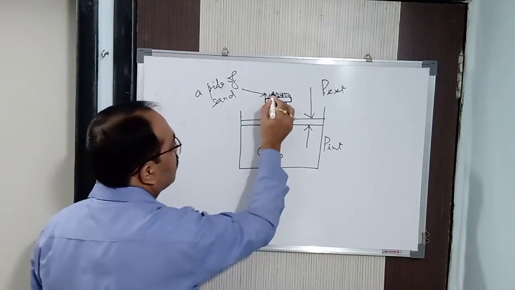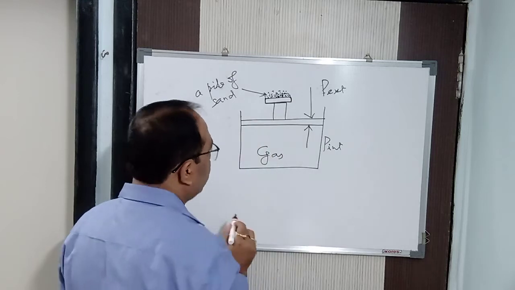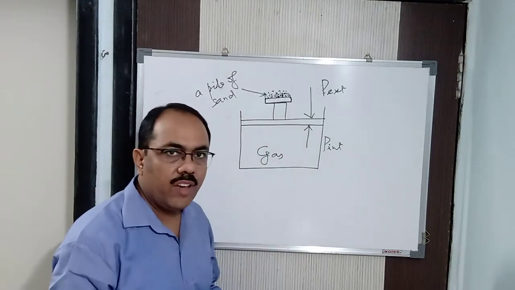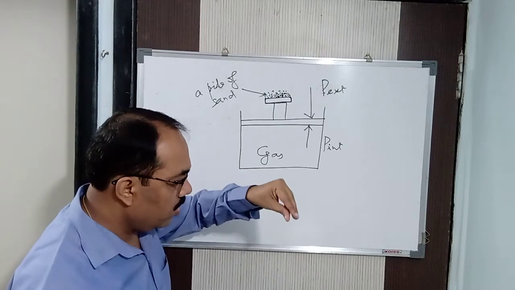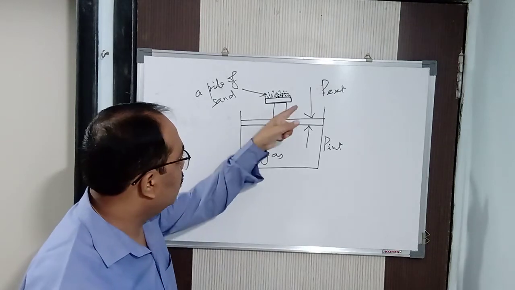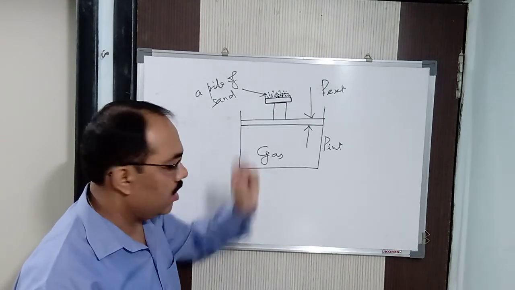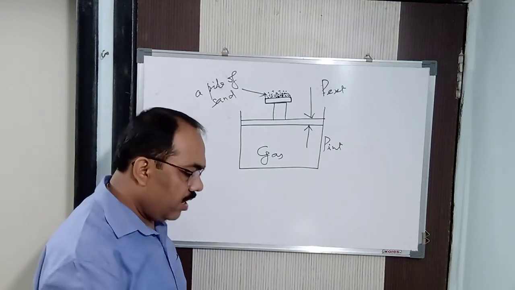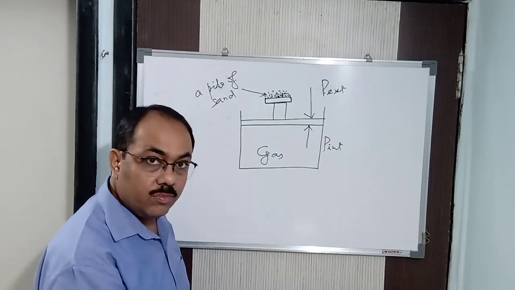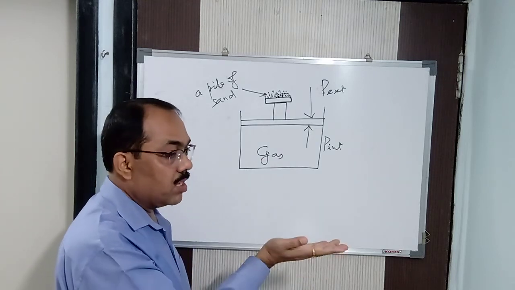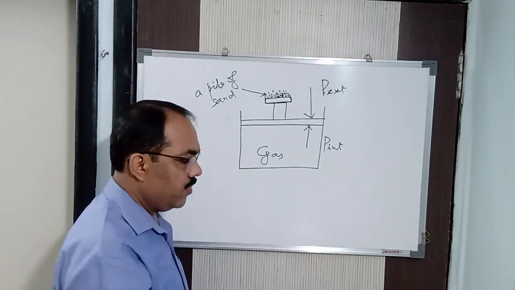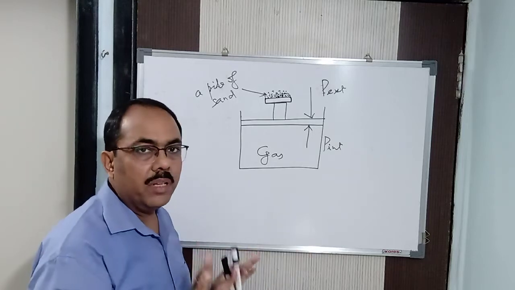Now I will put that much sand only while it remains in equilibrium. I will be slowly putting sand onto this metal plate. Sometimes you will find the metal plate goes down, and if you leave it, it slowly comes up again due to the internal pressure of the gas. At a particular point it remains in equilibrium.